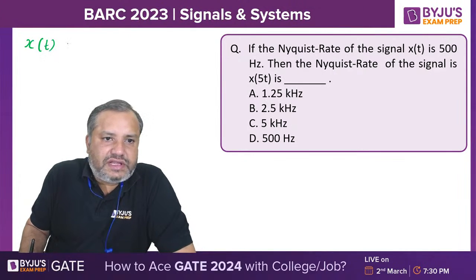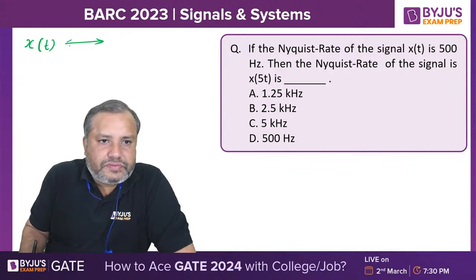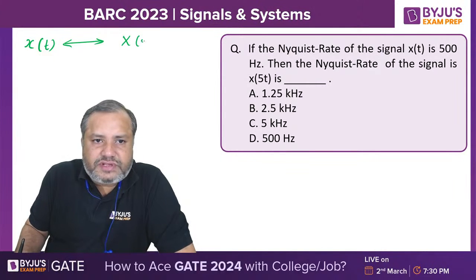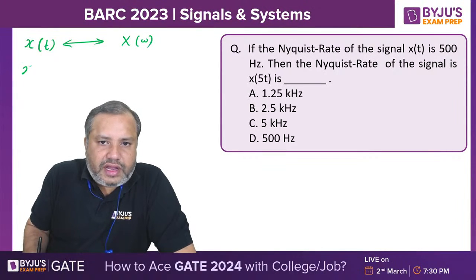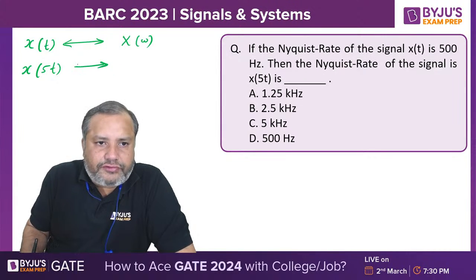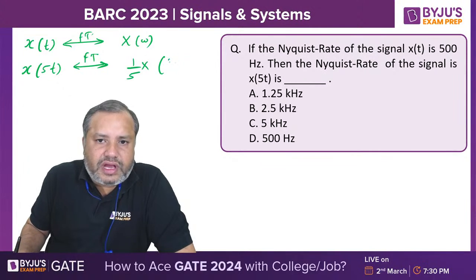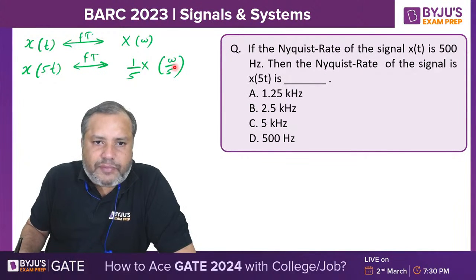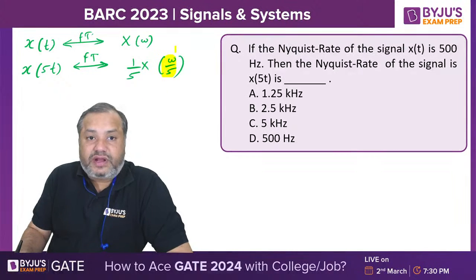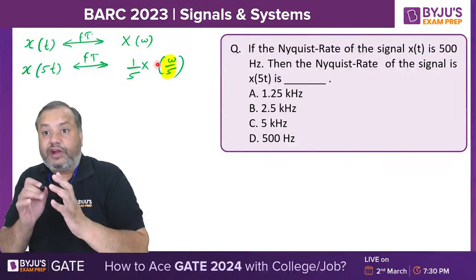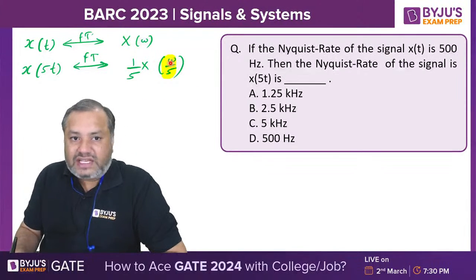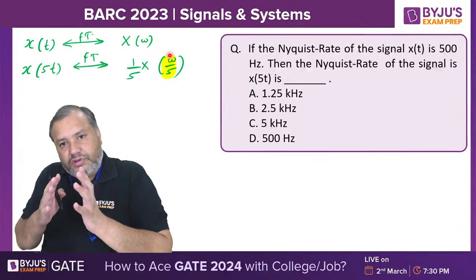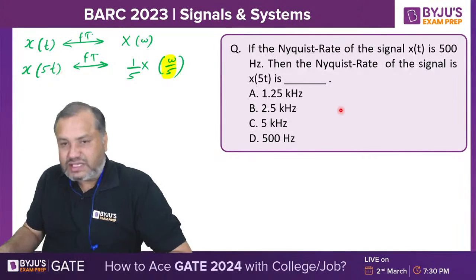If you are having a signal x of t, its Fourier transform is X of omega. And if you are scaling this x of t by a factor of 5, then the Fourier transform will be 1 by 5 X of omega by 5. So this spectrum is expanded by a factor of 5. So maximum frequency will also be 5 times the given maximum frequency.